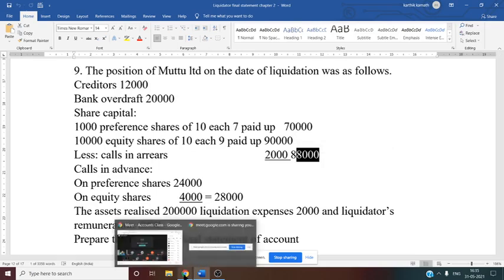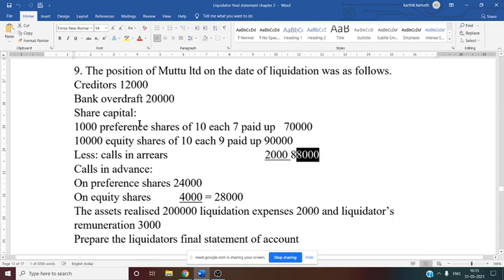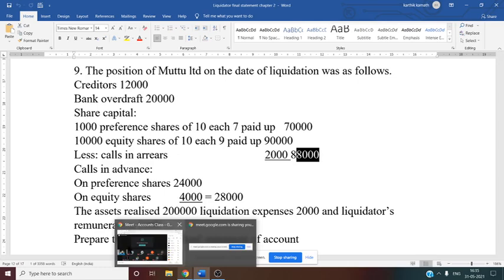Now if you remember the previous problem, there we discussed the treatment regarding two partly paid shares. So here also in this question they have mentioned two partly paid shares, but what is the difference here? Here one partly paid share is of the preference shareholder, and the second partly paid share is of the equity shareholder. So now what is the rule?